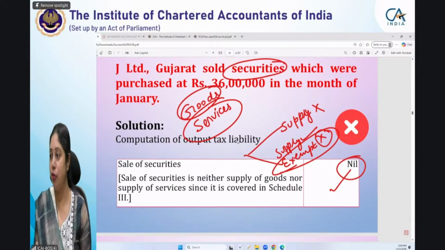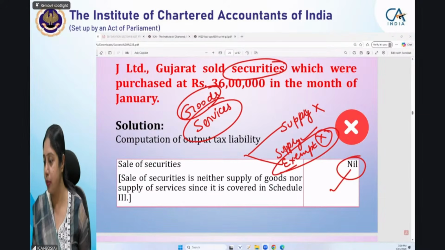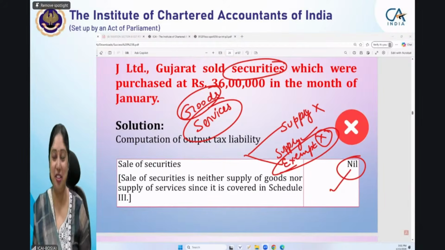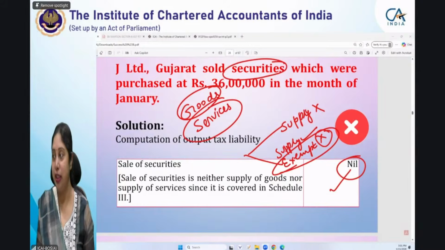Some of you were there with me when I was taking these sessions in the LVC session also. Kuldeep, Lingaraju, they were there, and some other students can also be there. I'm not able to see the entire participants list. So they would remember that yes, we did the definition of goods and services at length.